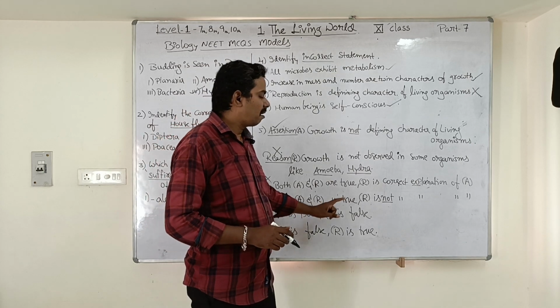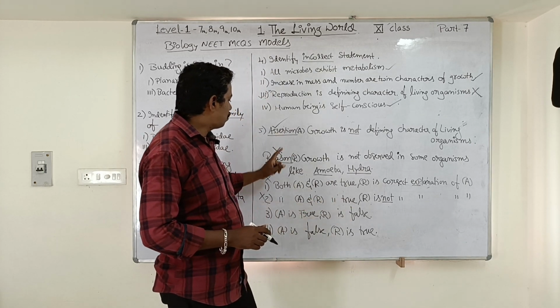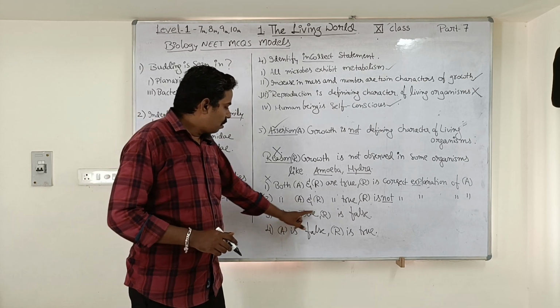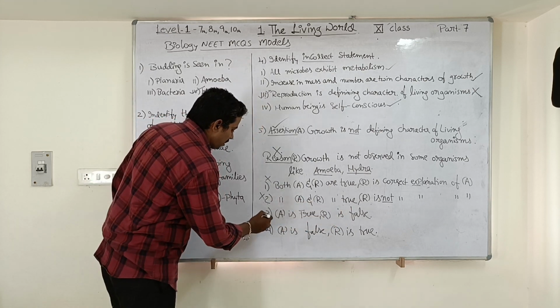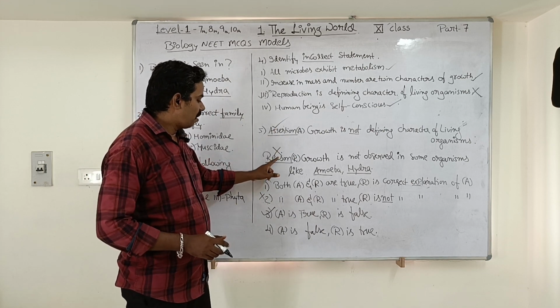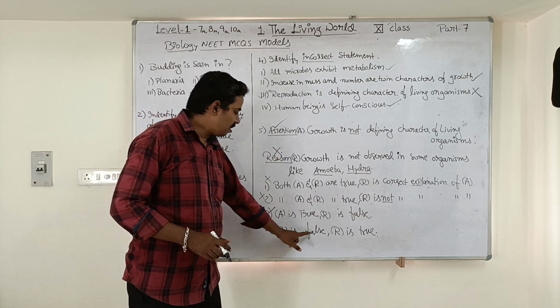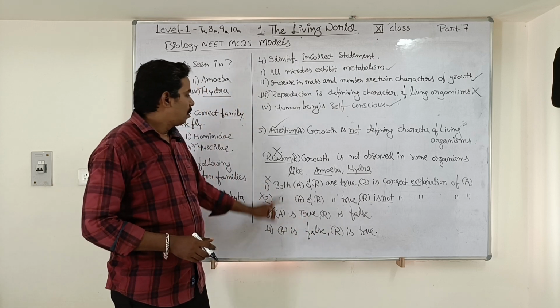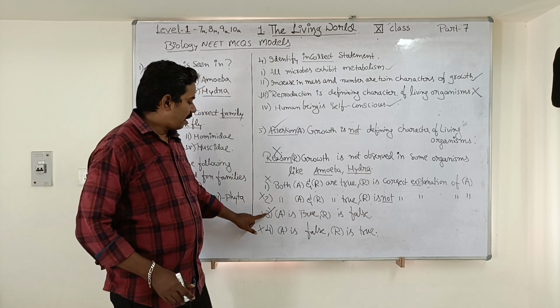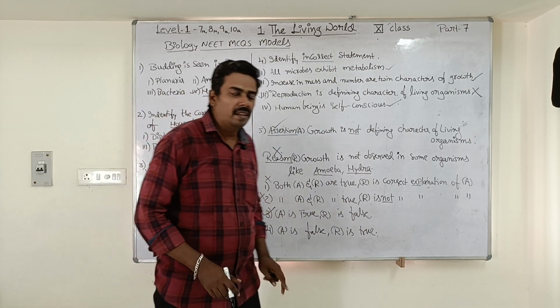Third option: only assertion is true and reason is false. Assertion is true, reason is false. Yes, this is our correct option. Next, fourth option: assertion is false, reason is true. No, here assertion is true, reason is false. This is also incorrect. So our correct option is going to be 3.